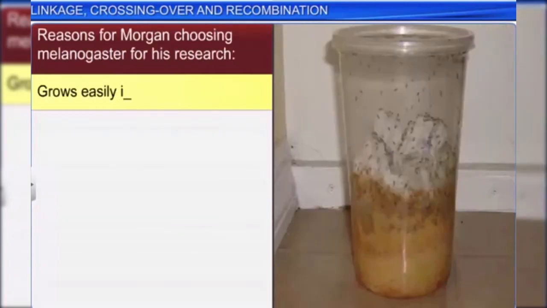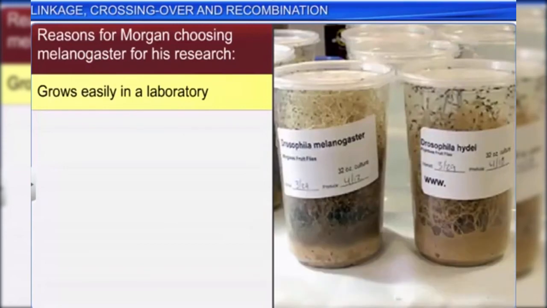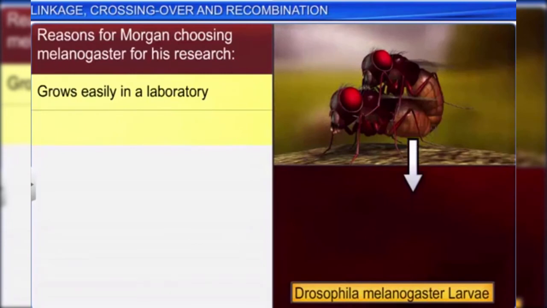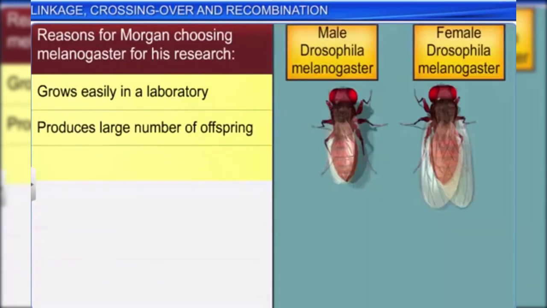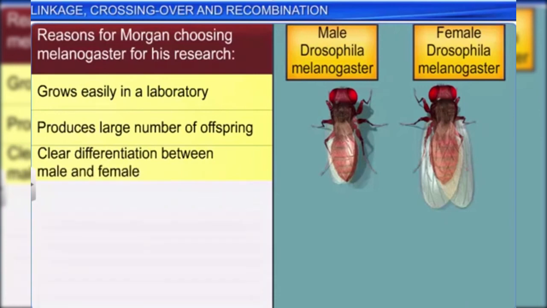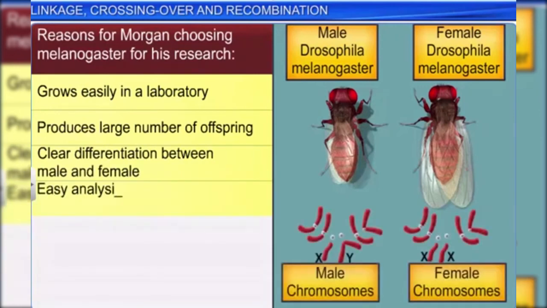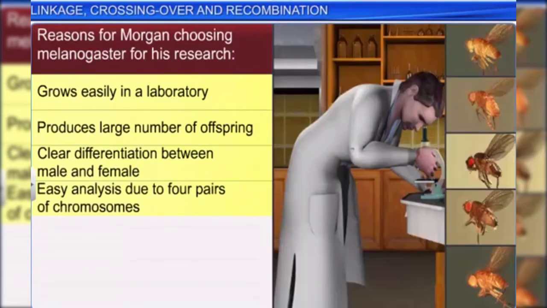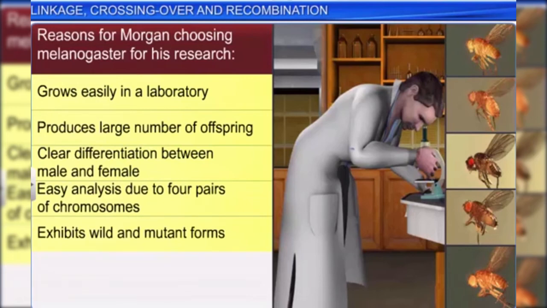First, these flies could be easily grown in a simple synthetic medium in a laboratory. Morgan also found that a single mating in these flies produced a large number of offspring. Moreover, the male and the female flies were easily distinguishable and had only 4 pairs of chromosomes, making their analysis easier. Another reason for Morgan selecting these flies was that they showed several heredity variations which could be easily seen through low-power microscopes.